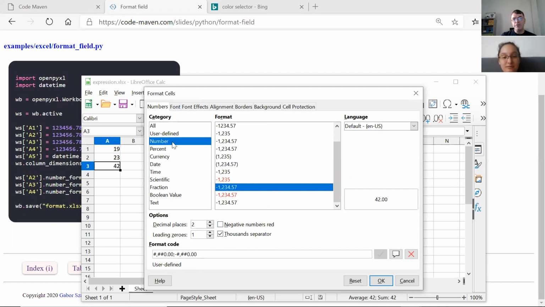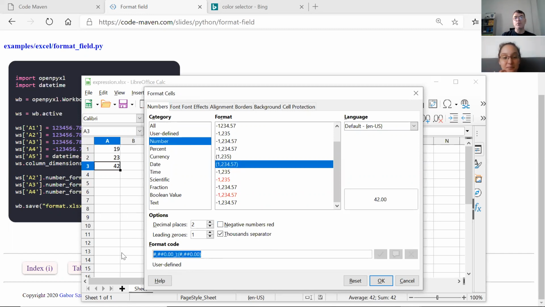I picked one from Excel or OpenOffice, the one that looks the way I want, then took the format code, and that's what I use in my script. So I don't have to know the details of what this is.